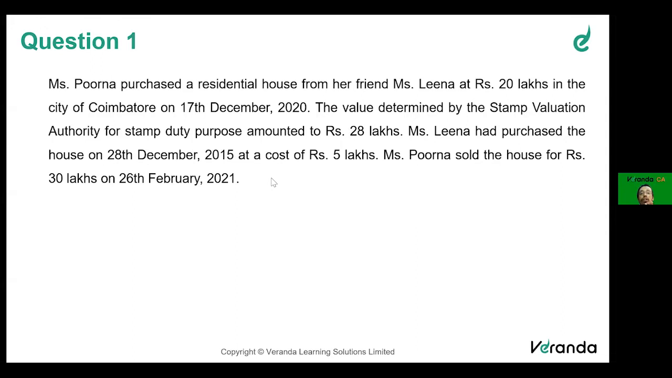Okay. So the value determined by the stamp value is 28 lakhs. So Leena has sold at a price lower than the stamp value. The sale price is 20 lakhs. They are sold at a price lower than. Therefore, section 50C will come into picture.